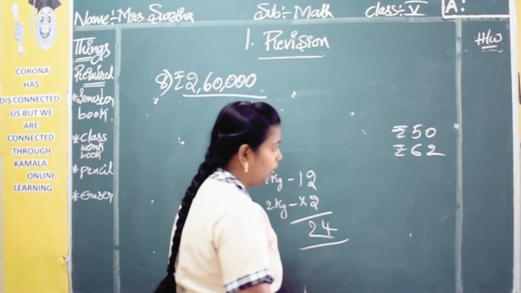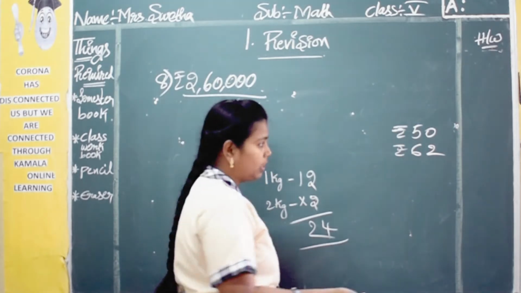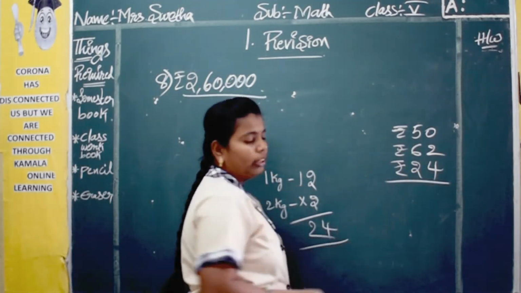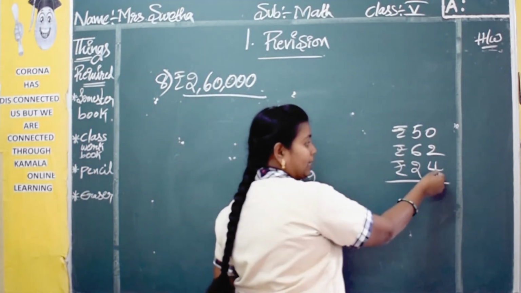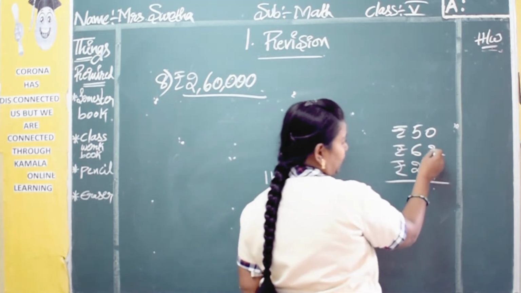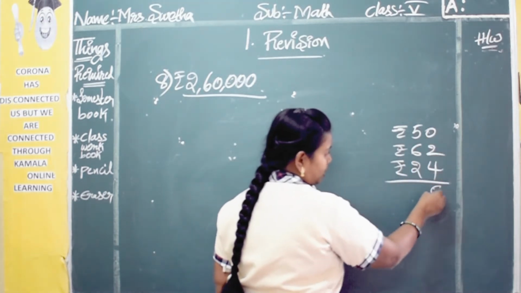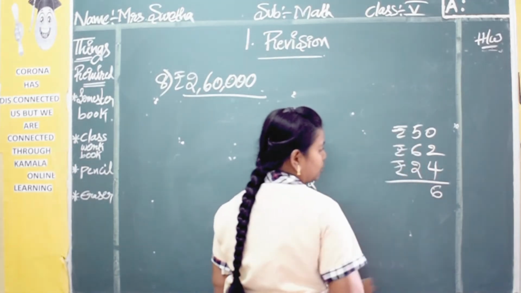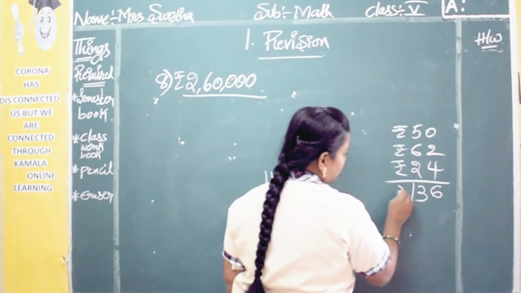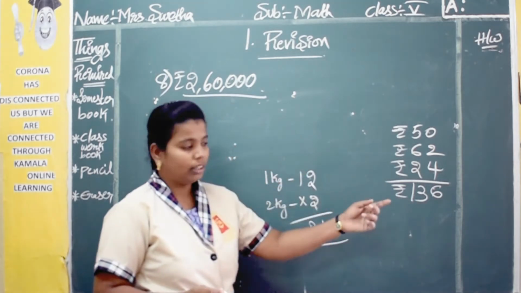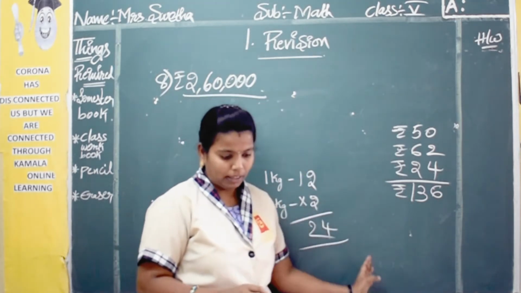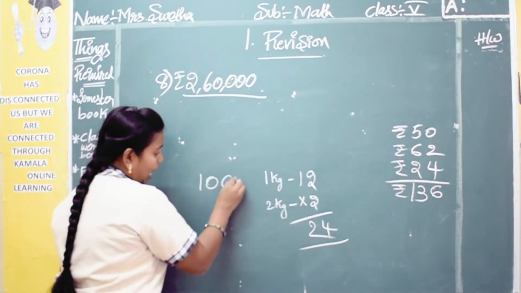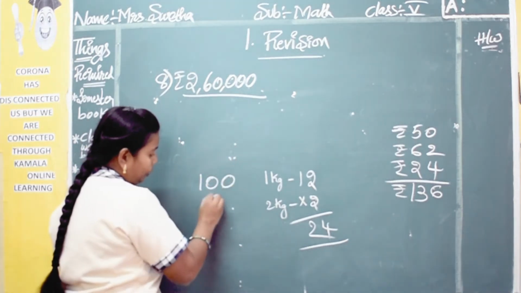What is the cost of the wheat now? It is 24 rupees. So what is the total bill she has done here? 4 plus 2, 6. 6 plus 0 is 6 only. Now 6 plus 5, 11. 11 plus 2, 13. So how much is the bill? Yes, 136 is the bill. Now how much has she given to the shopkeeper? She has given a 100 rupee note and a 50 rupee note.